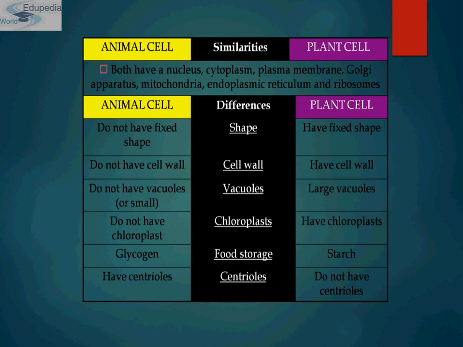Now come to chloroplast. Animal cells don't have chloroplasts because they cannot synthesize their own food. They are dependent on the plant cell, and on the contrary, plant cells have chloroplasts. Now what is food storage? In animal cells, food storage is glycogen, and in plant cells, food storage is starch. And centrioles: animal cells have centrioles which help in cell division, and on the contrary, plant cells don't have centrioles.